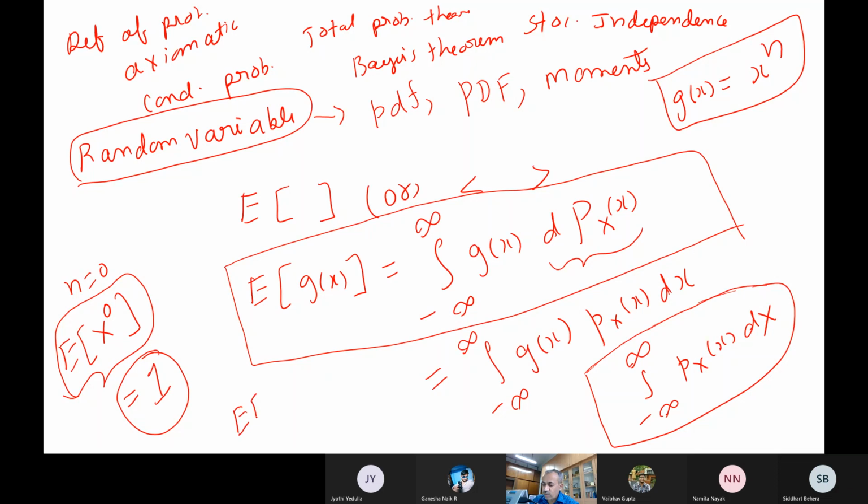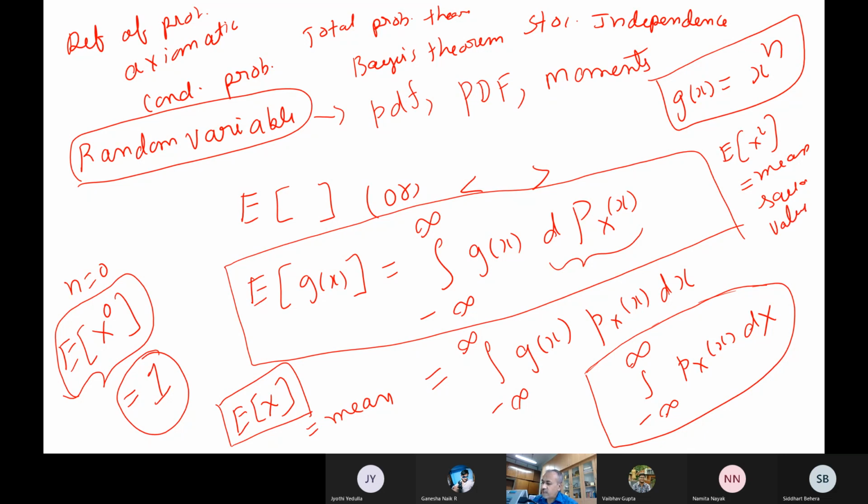Now what is the expectation of x? When n is equal to 1, what do we get? We get the mean. It is what we call the mean value. Then we have x square, which gives the mean square value. Like that we can define all kinds of moments.